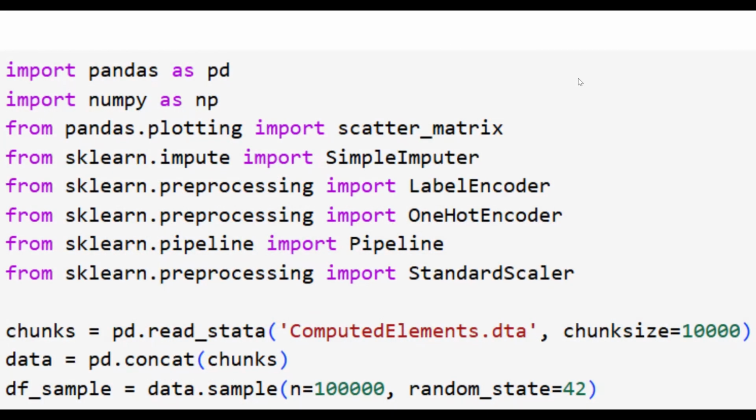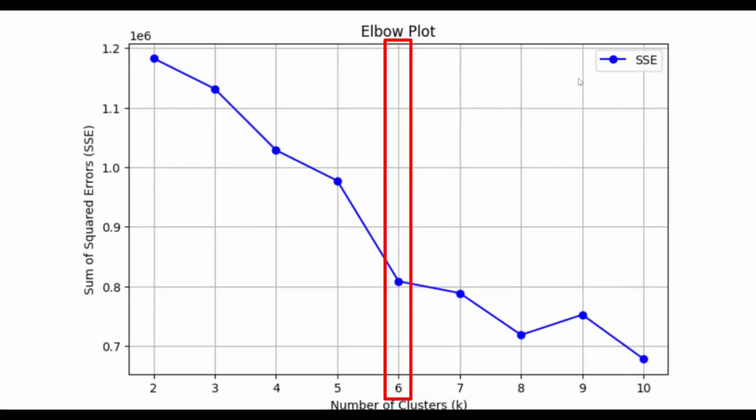To analyze our data, we developed a Python project on Google Colab to perform k-means clustering on a dataset consisting of 7 million samples. Due to time constraints, we focused on a subset of only 100,000 samples. To determine the optimal number of clusters, we constructed an elbow plot. Examining it, the sharp drop slowed down at k equals 6, suggesting that 6 clusters would yield the most effective results.